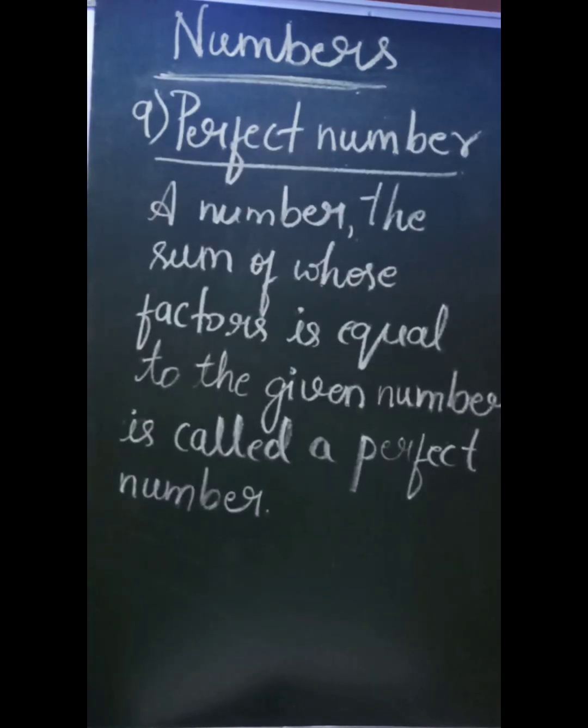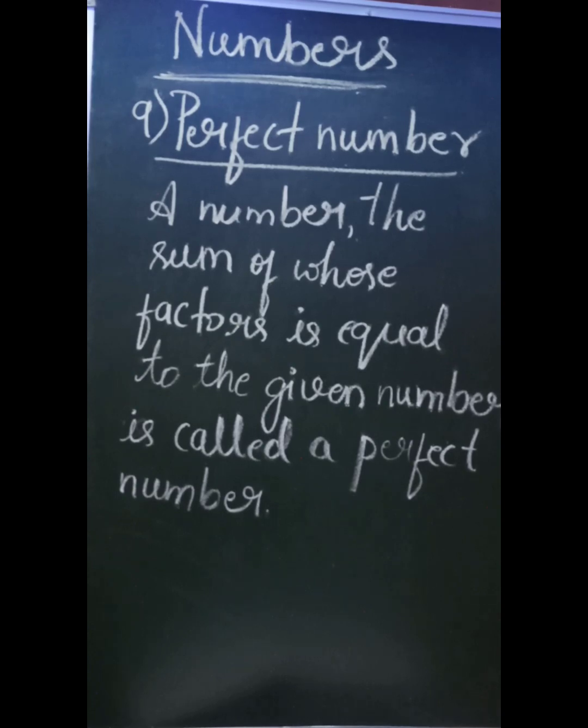So the next type of number we have is perfect number. Which number do we call a perfect number? It can be any number, but the number whose sum of factors is equal to the given number is called a perfect number.